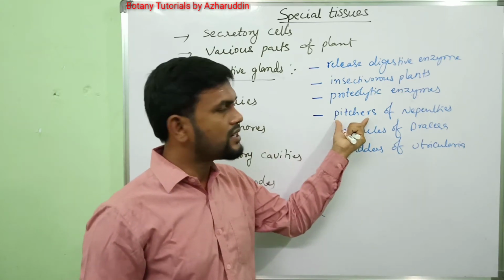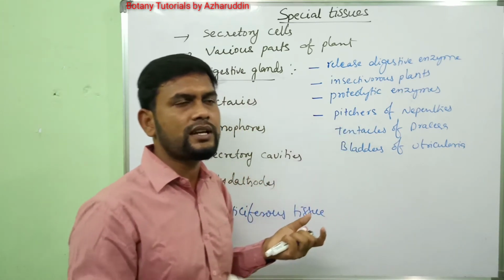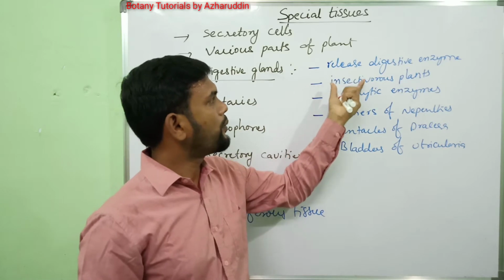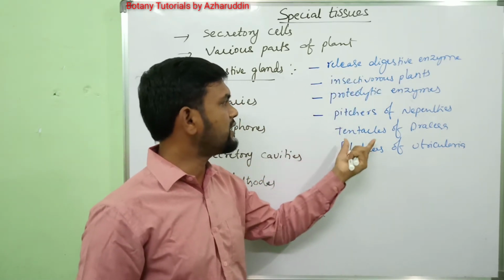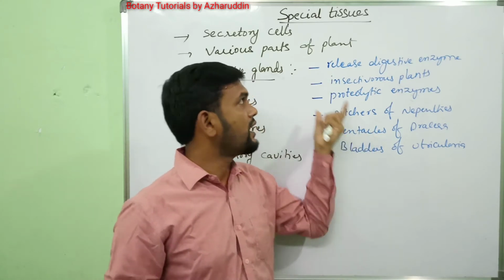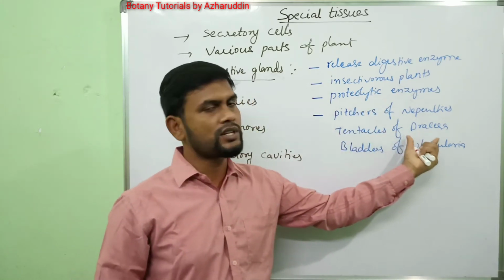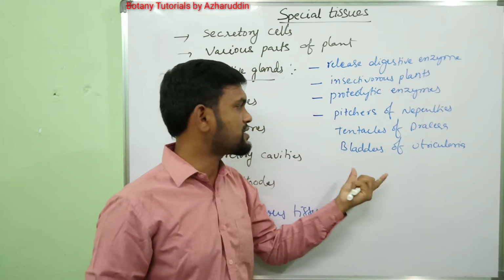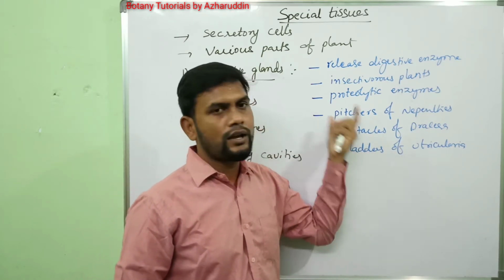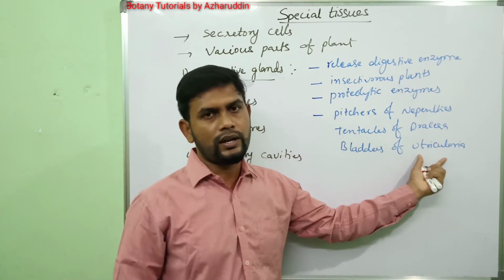In the same way, tentacles release proteolytic enzymes in Drosera. In the bladders of Utricularia, digestive glands release digestive enzymes.